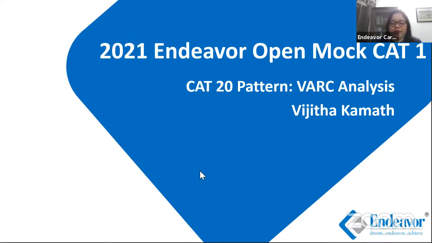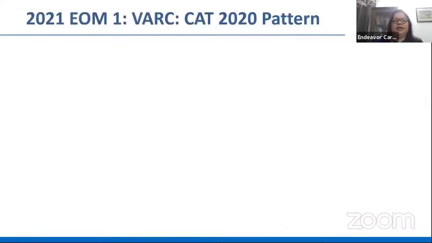Let's take a look at the VARC sectional, which, as was announced to you earlier, was based completely on the CAT 20 pattern. In fact, the entire paper has been based on the CAT 20 pattern. Let's look at the sectional in detail, understand the number of attempts that could have been made, and what the expected number of questions to be attempted and the score for the expected percentiles are.